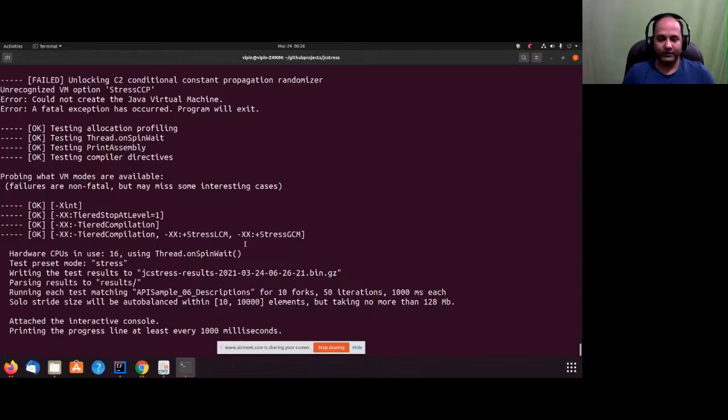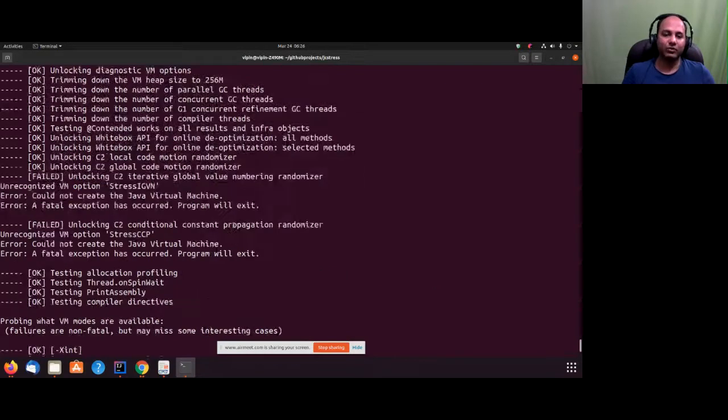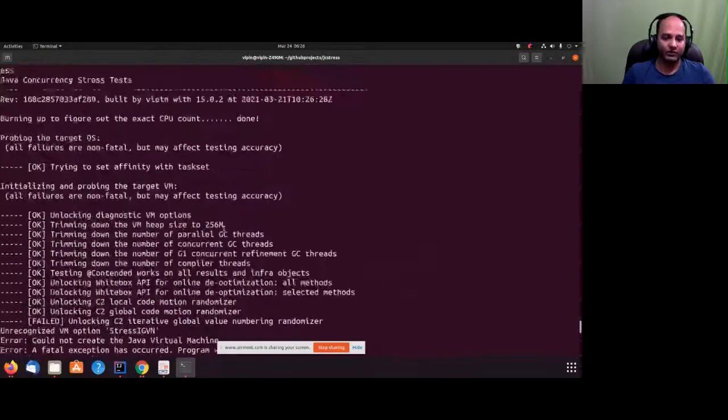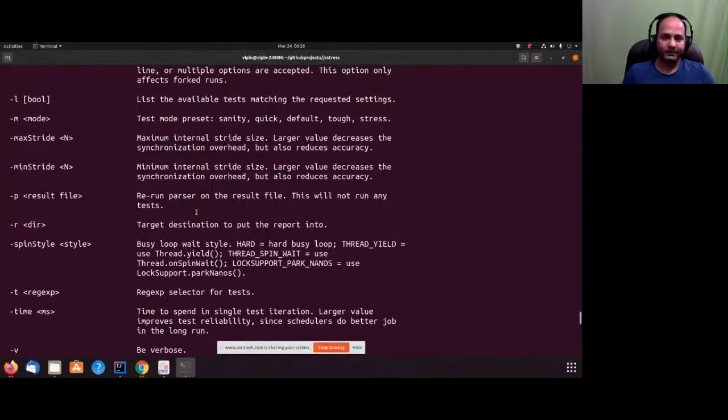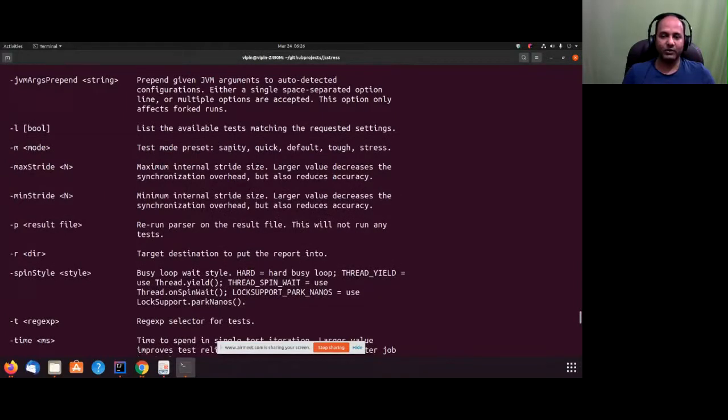What I'm trying to show here is that it takes a lot of time when we are running it, and it is useful when you do it the first time. But when you are doing it in your CI test, you may want to use the other option, which is Sanity. People generally use Sanity because they just want to finish their CI pipeline quickly. Nobody wants to wait a long time for a CI pipeline, right? And once we know this is tested, then we are more confident. We can do it through Sanity or maybe Quick.